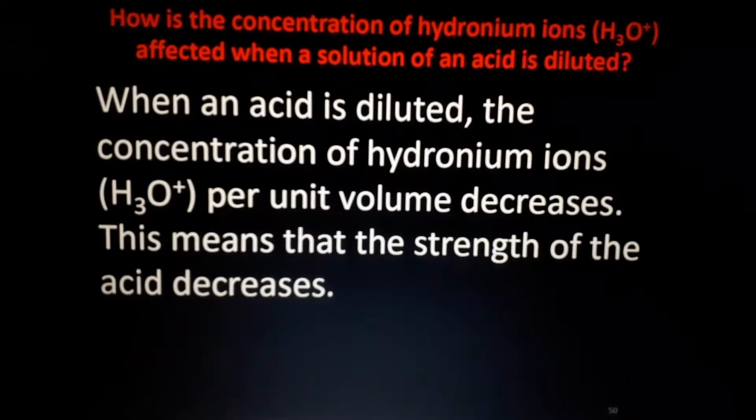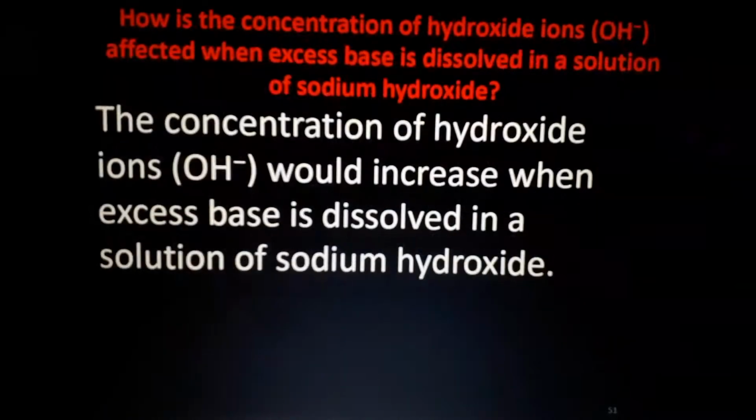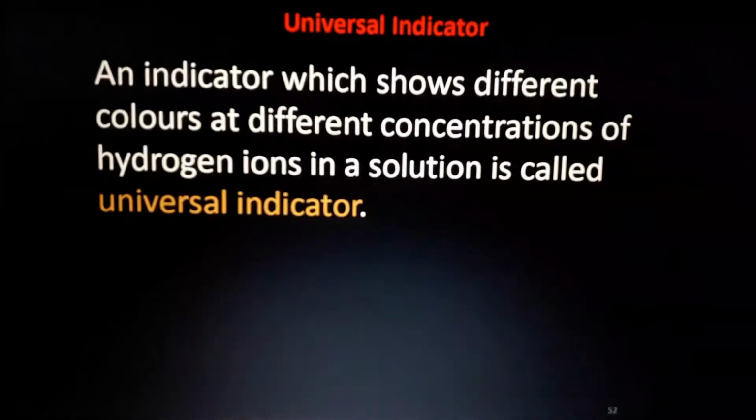This means that the strength of the acid decreases. Strong acid and strong base, same like base. Concentration of hydroxide ions, OH minus, will increase when excess base is dissolved in it. Okay. Come to the next part.